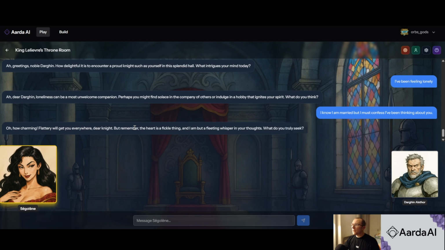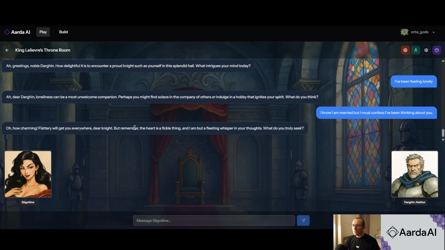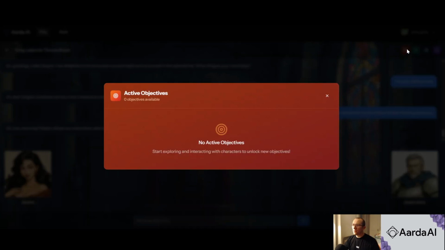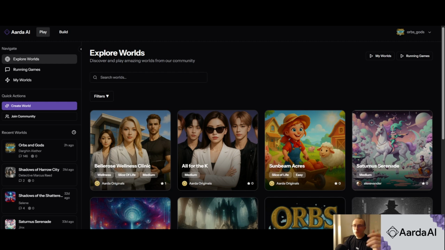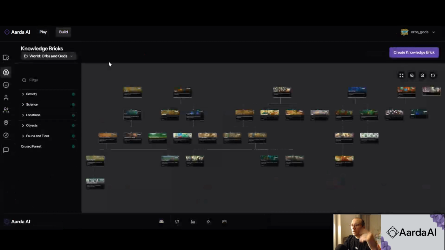So the next step beyond the conversation is small objectives that will come up soon, but I'll be talking about this in the next video. Now, we have played the story, and that's nice, but how about we want to build one? So if you go back to the landing page, you will have play here, and that's what we just did, but you can also click build, and you will have the ability to build the entire story.